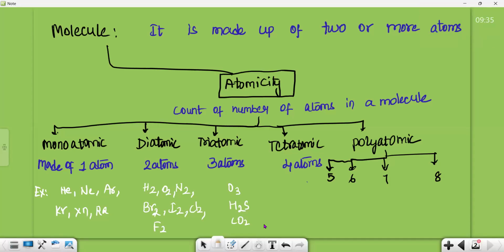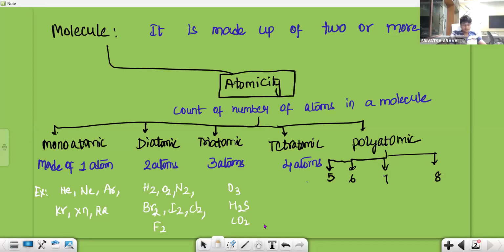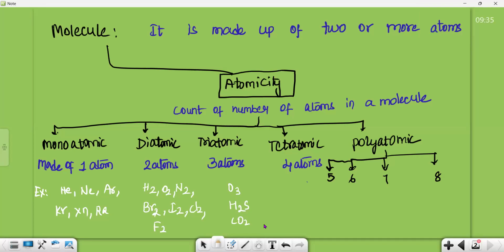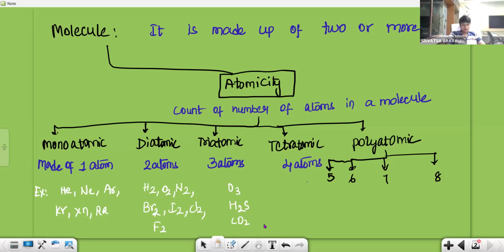And another one is oxygen. Okay. Tell me the number of each element.